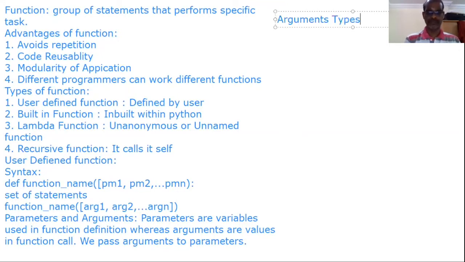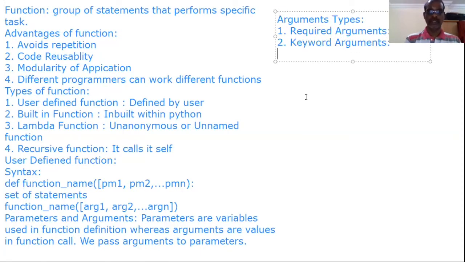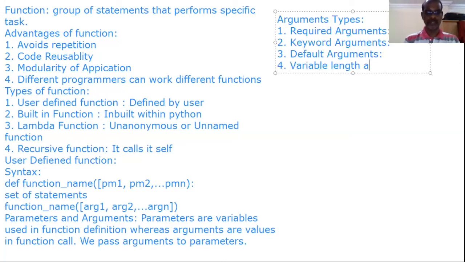Argument types. First one is required argument. Second one is keyword arguments. Third one is default argument. Fourth one is variable length argument. First we will see required argument.